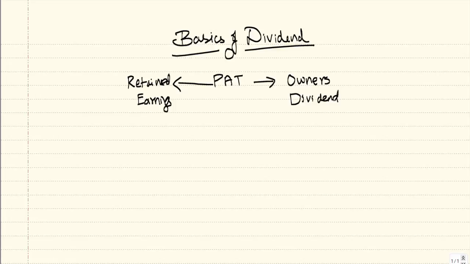See, dividend is basically an important aspect of the corporate financial policy of the business, because by declaring the dividend or by not declaring the dividend, you are taking a major corporate financial decision. How?